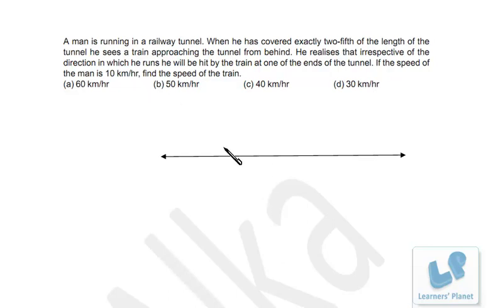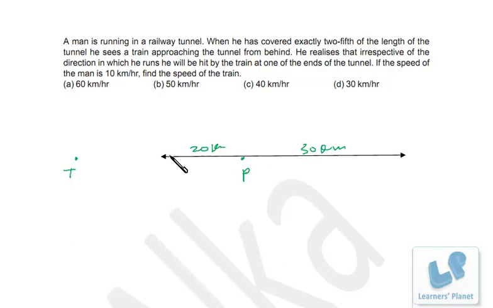Now initially we suppose the person is here, right? And the train is here, right? Now the train has to cover this distance and the person has to cover this distance. Now this distance is 2/5 and this distance is 3/5. So I assume that this distance is 20 kilometer and this distance is 30 kilometer. That's a 2 is to 3 ratio.